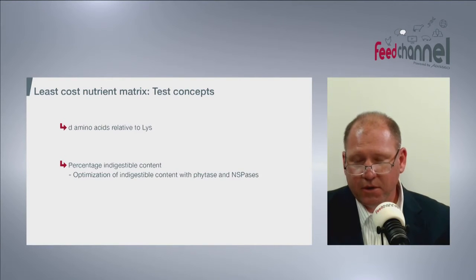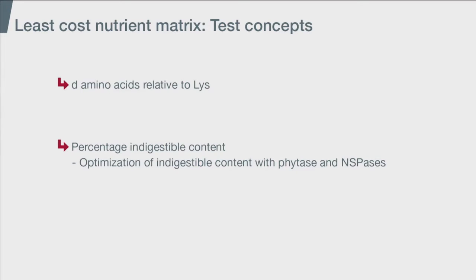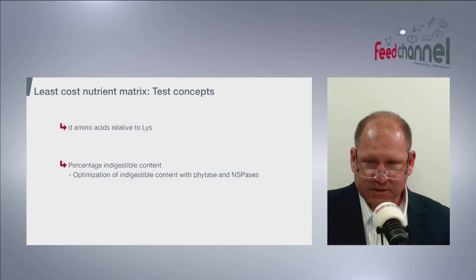Clearly, we have our ideal protein concept, and we may express this relative to the energy content of the diet. It seems that we get birds that are more responsive to amino acids and less to energy on a yearly basis, but nevertheless, that's one efficiency. But I ask the question, should we be looking at the undigested portion as well, in terms of how much optimization can occur from the multiple effects of the enzymes?